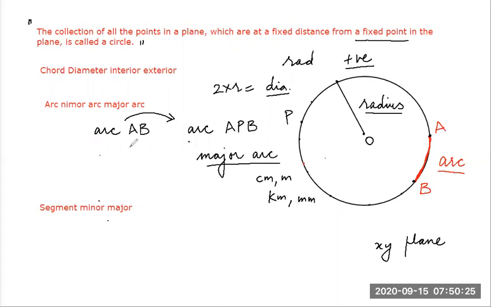So this arc AB, which is a smaller one, is known as the minor arc. So students, remember that for every minor arc, there is a major arc.